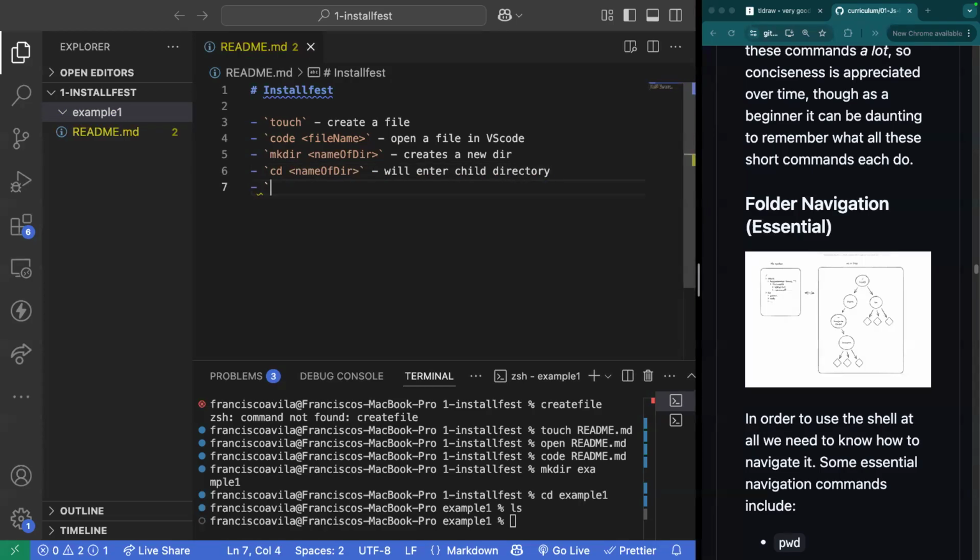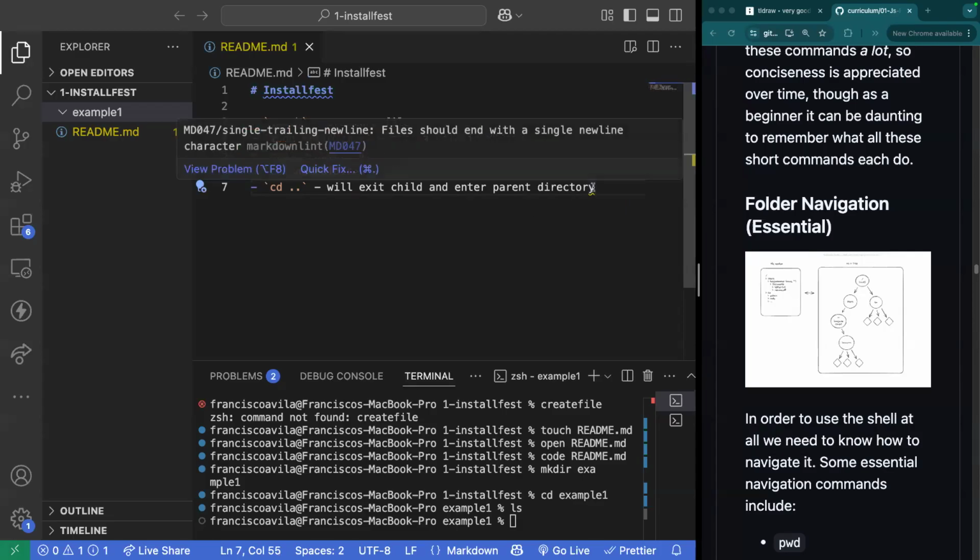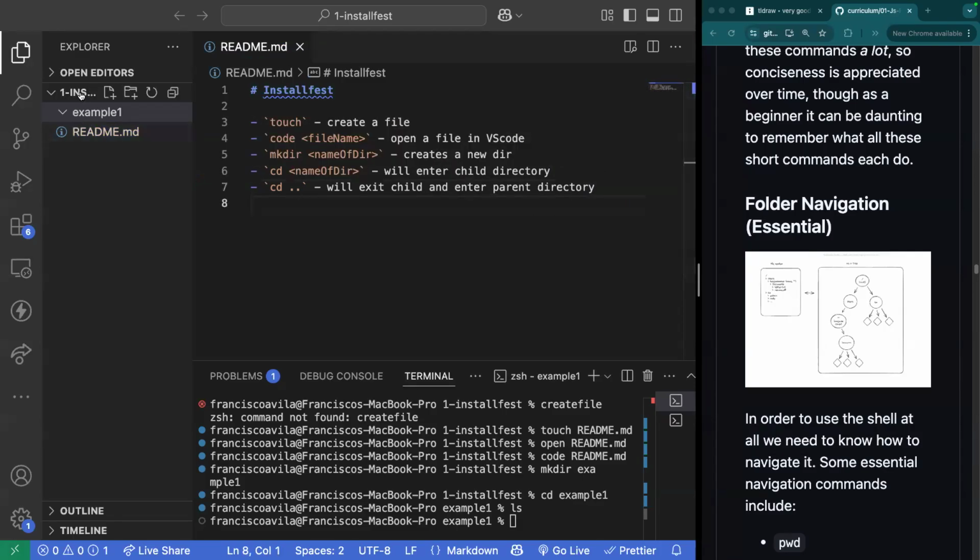And it's better to annotate it now. Change directory dot dot will exit child and enter parent directory. So for example, the parent directory of example1 is Installfest. So if I wanted to go back to Installfest, I could simply do cd dot dot. And that takes me back to 1-installfest.